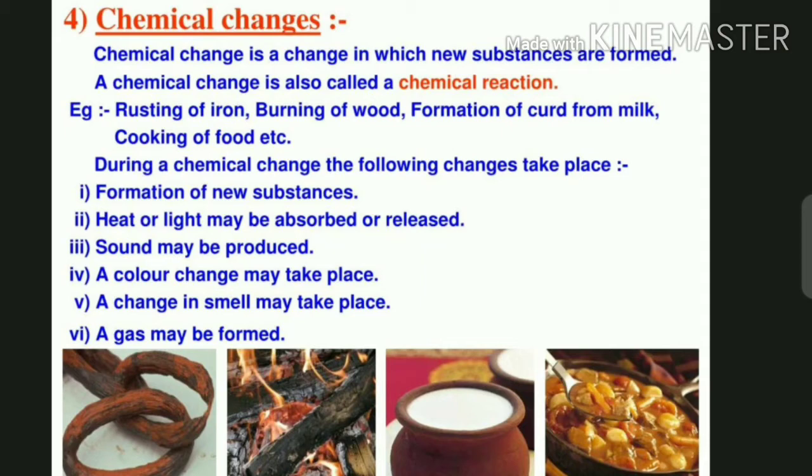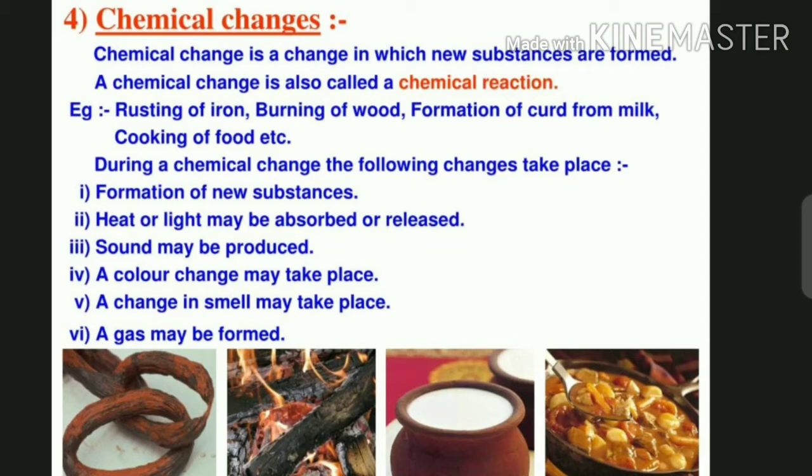Now chemical change. Chemical change is a change in which new substances are formed. A chemical change is also called a chemical reaction. For example, rusting of iron, burning of wood, formation of curd from milk, cooking of food, etc.